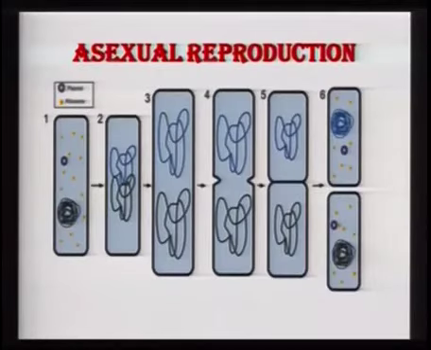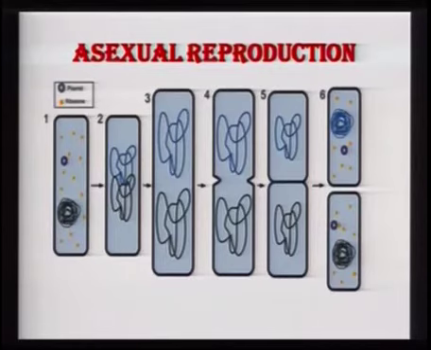Just like any other eukaryote, these monerans are able to reproduce both asexually as well as sexually. Asexual reproduction is by binary fission, whereas sexual reproduction is by conjugation. The usual method of reproduction in these bacteria is asexual. In the first slide, the DNA is present as a compact structure in the nucleoid. Remember that a nucleus is absent in them. So it is present in the cytoplasm and you can see the plasmid as well.